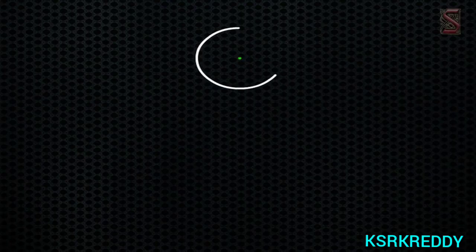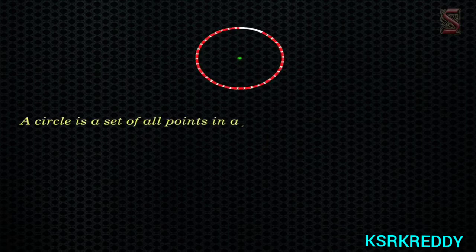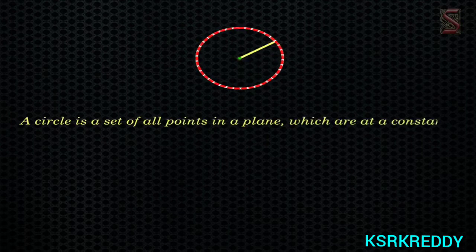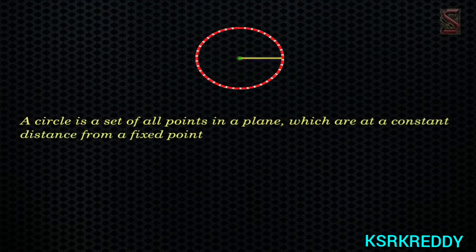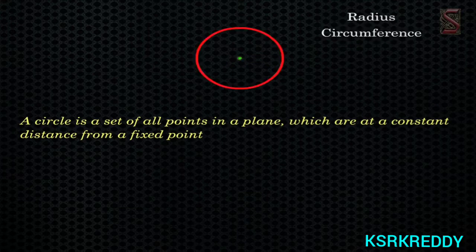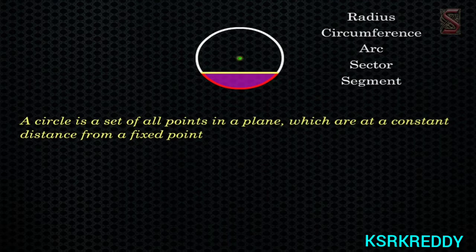You learned in your earlier class that a circle is a set of all points in a plane which are at a constant distance from a fixed point. This fixed point is called the center of the circle. You have also learned various terms like radius, circumference, arc, sector, segment, and chord of a circle.